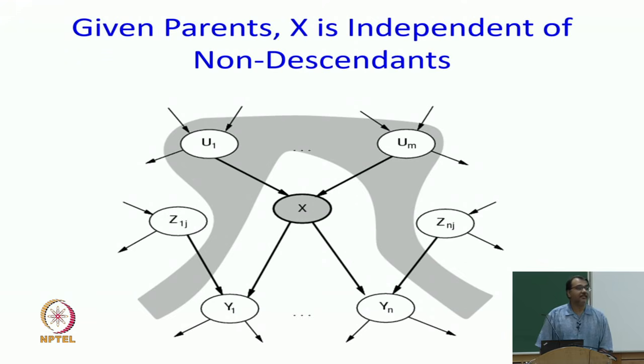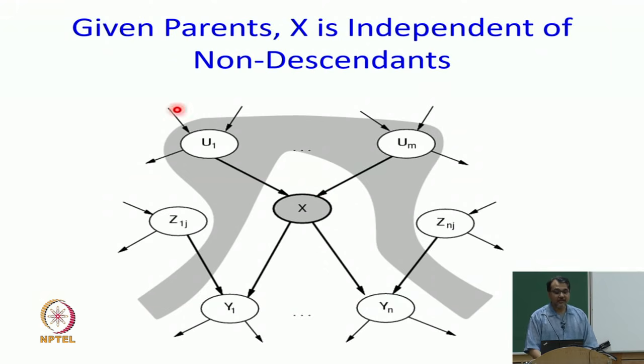All parents must be given. Good point. In this example we are talking about x, and the parents are u1 to um. Thank you, I made a small mistake. So, x is the node here, and its parents u1 to um are given. Now, it is conditionally independent of all the non-descendants.